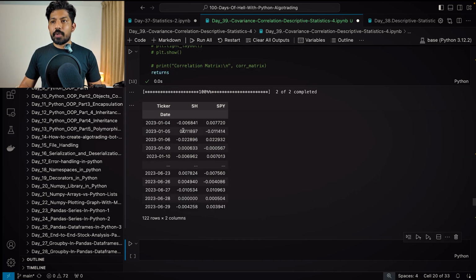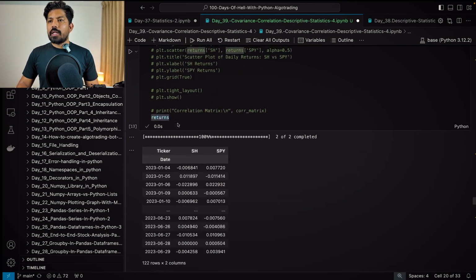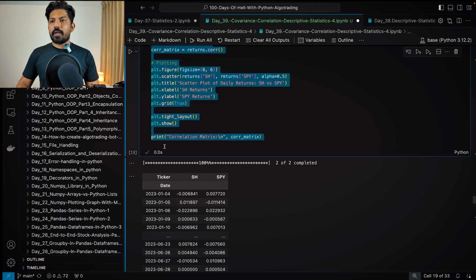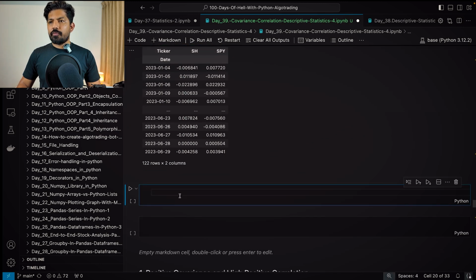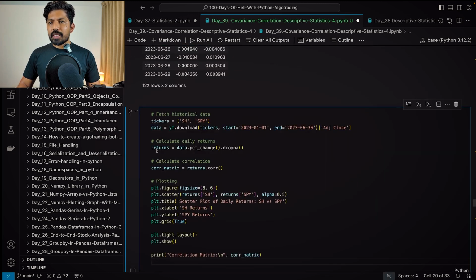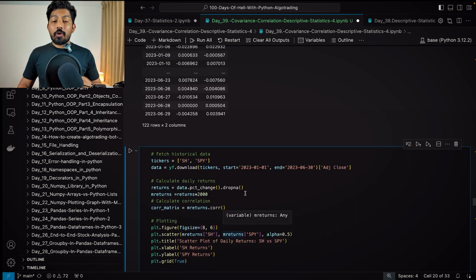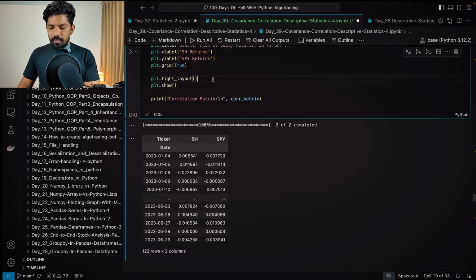In the returns data frame, we have the percentage returns, right? And now I'll uncomment this for now. I'll remove this from here and copy and paste here. Instead of these returns, I will multiply them by 2000 and assign the result to a new variable, and now we'll plot everything for the m return. Wherever we have the returns, I'll change it to m return, and here also m.